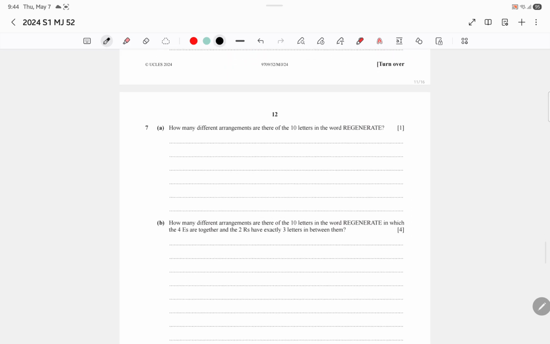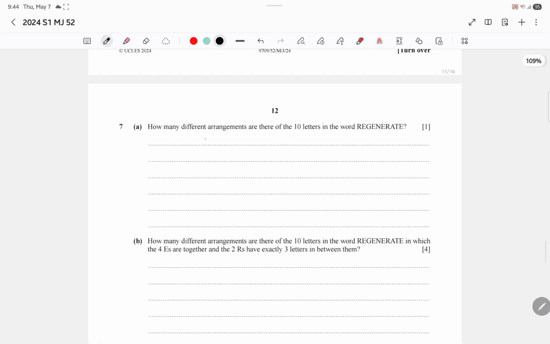How many different arrangements are there of the 10 letters in the word regenerate? This is again a permutation and combination question. Okay, let's write the word regenerate first. So there are 10 letters, so 10 factorial. There are 4 E's, so divide by 4 factorial, since they're the same letter, and there are 2 R's, so divide by 2 factorial as well. This turns out to be 75600, which is your answer.